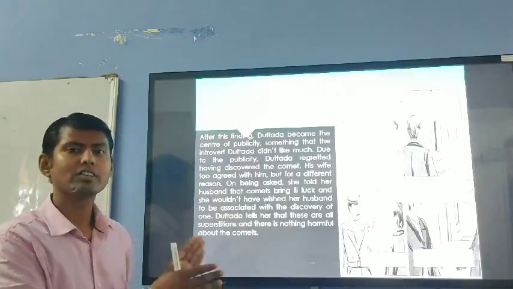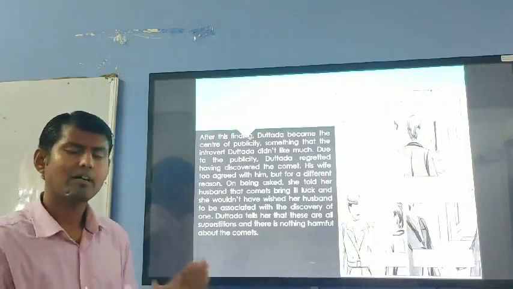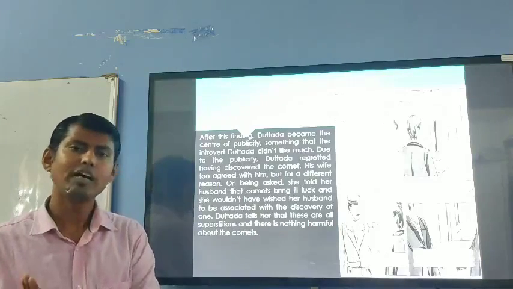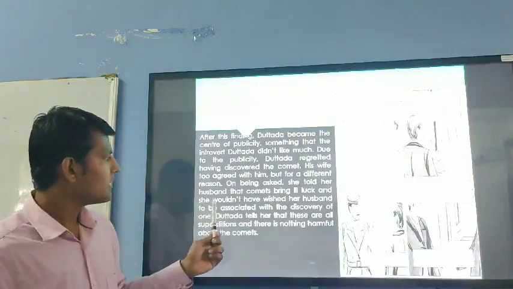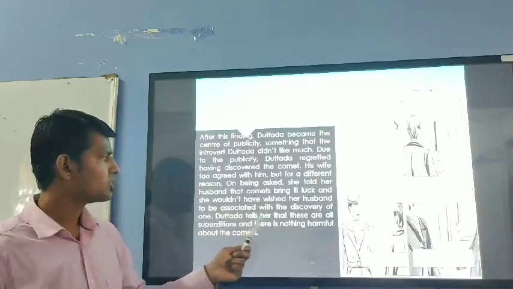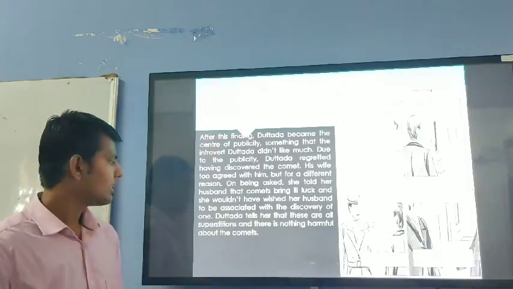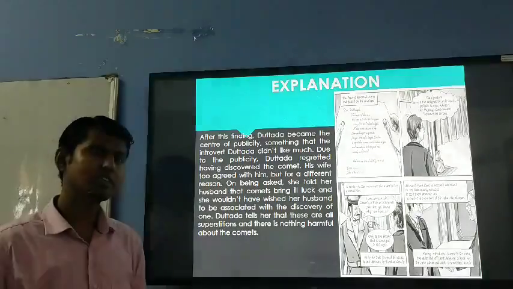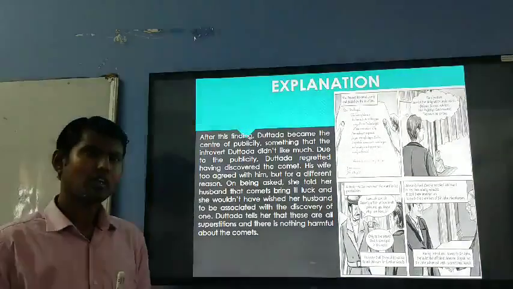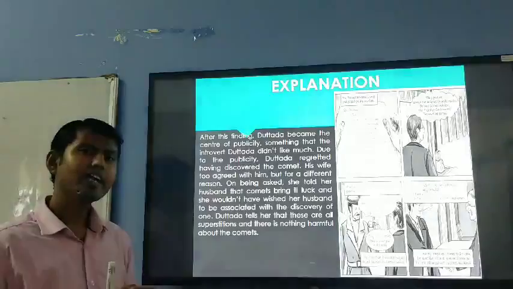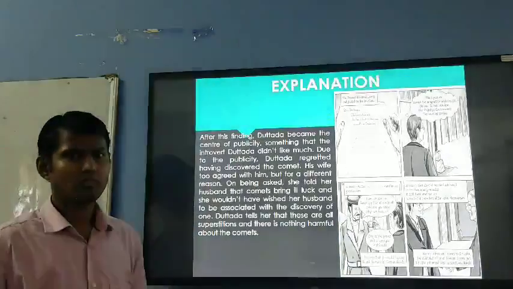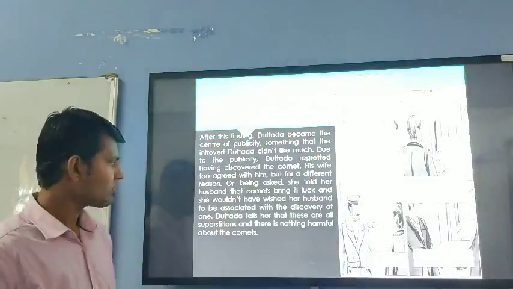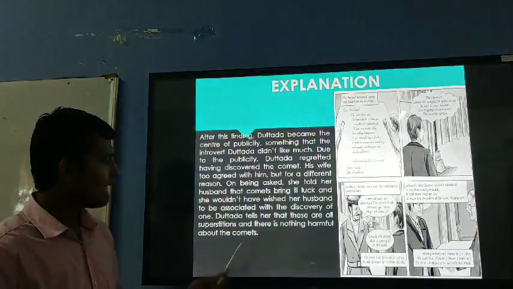Why had he discovered this comet? It would bring bad luck or ill luck to her family. She wouldn't have wished her husband to be associated with the discovery of one. Dutta tells her that these are all superstitions. Superstition means a belief you cannot justify. You don't have any reason to justify this type of orthodox thing.